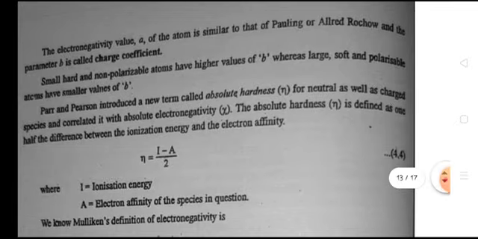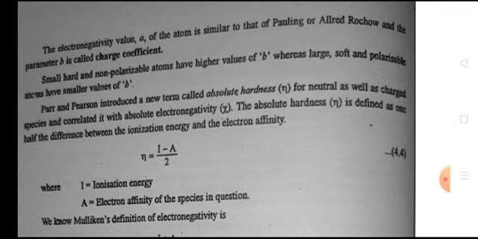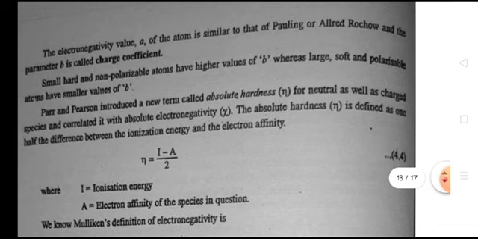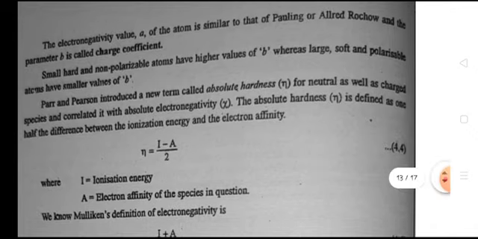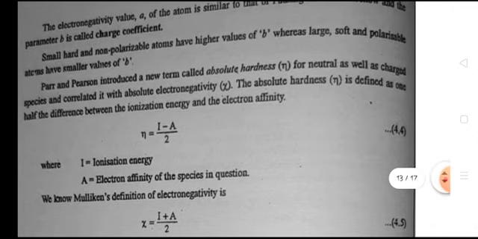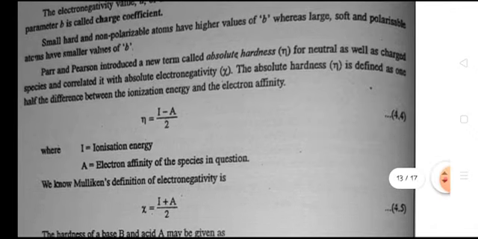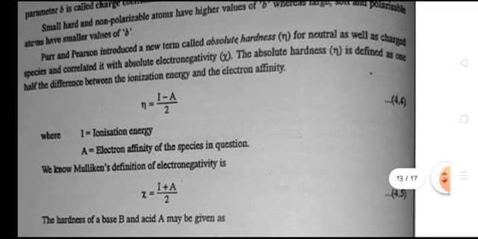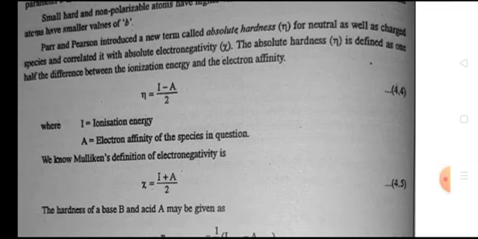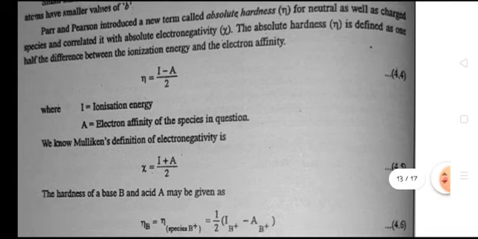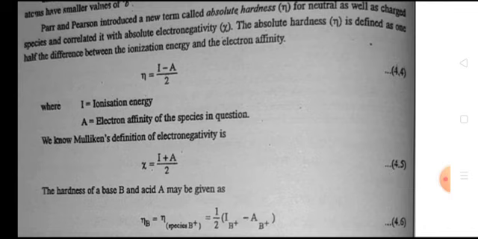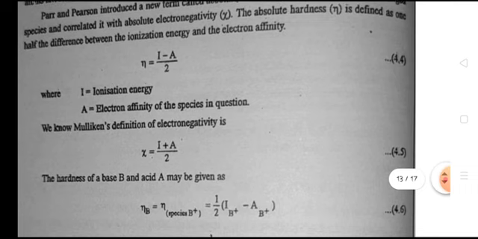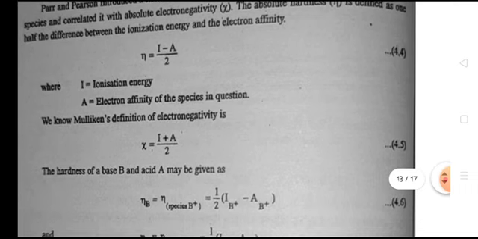The electronegativity value A of this atom is similar to the Pauling or Allred-Rochow value, and the parameter B is called the charge coefficient. Small, hard, and non-polarizable atoms have a higher value of B, whereas large, soft, and polarizable atoms have a smaller value of B. Parr and Pearson introduced a new term called absolute hardness for neutral as well as charged species and correlated it with absolute electronegativity. The absolute hardness is defined as one half the difference between the ionization energy and the electron affinity.